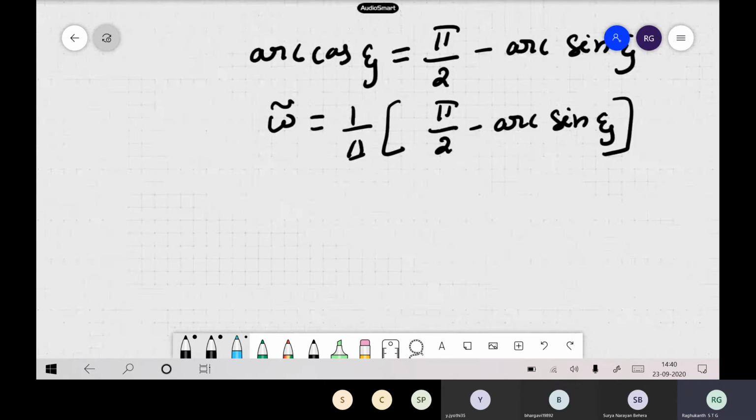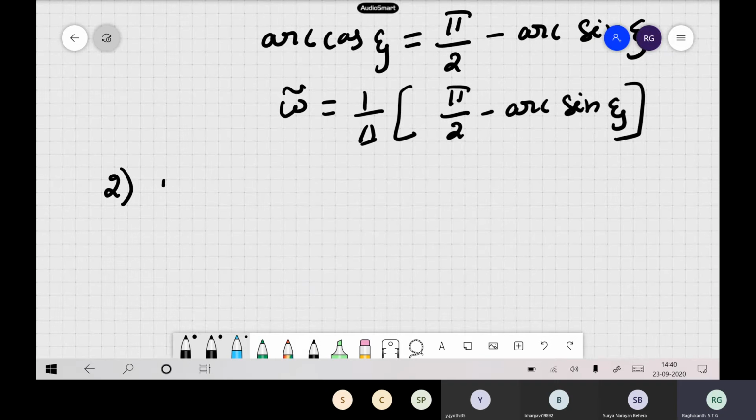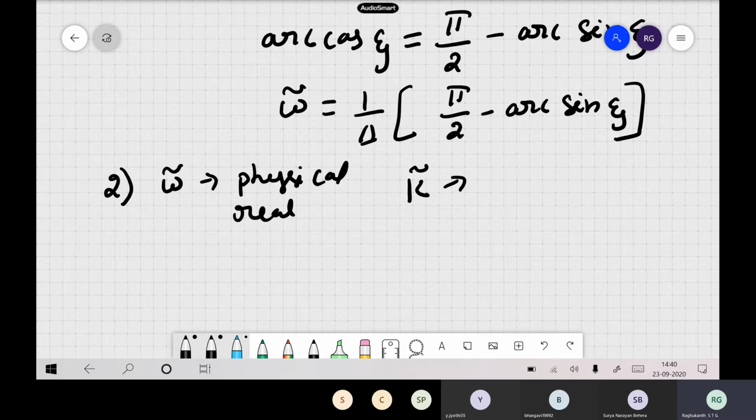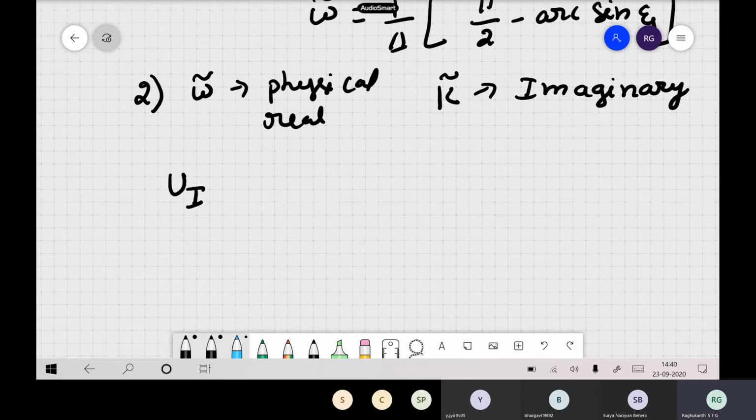Now take the second case, where omega is physical, that is a real quantity, while k is imaginary. This is the same as whatever we did previously.